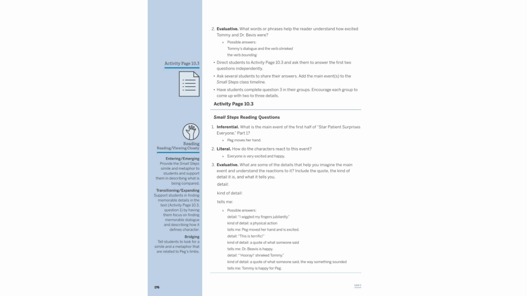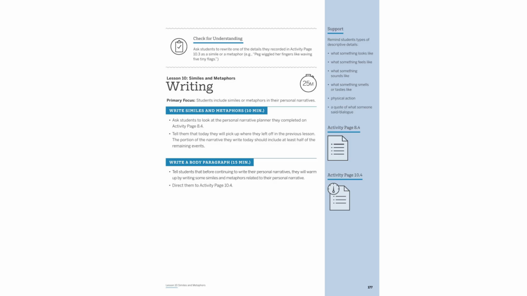Encourage students to transform recorded details into similes or metaphors, like Peg wiggled her fingers like waving 5 tiny flags. Use the personal narrative planner from Activity Page 8.4 to guide this exercise. Focus on incorporating descriptive details, appearance, sensation, sound, smell, taste, or dialogue, into their narratives, enhancing vividness and engagement.